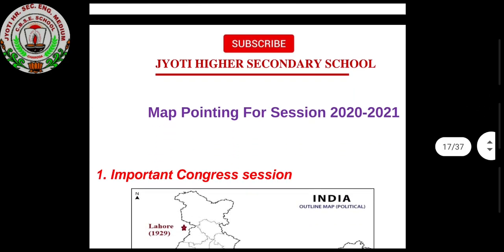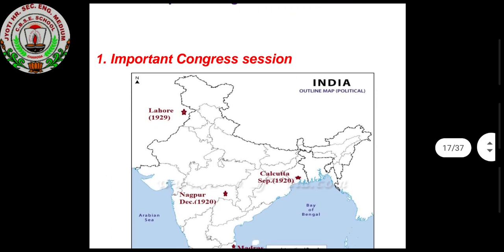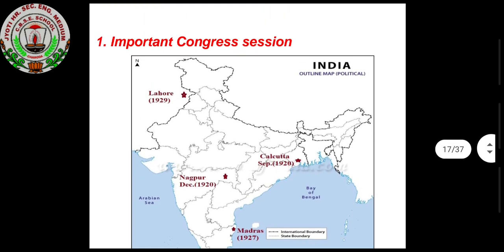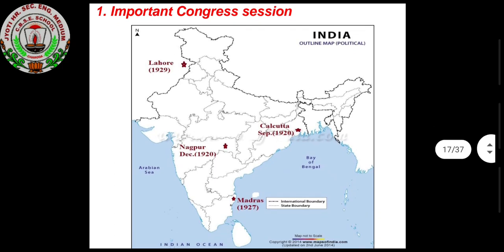Now here I am going to, this already I told you that this map pointing carries 6 marks question. It carries only 6 marks. The full book, that is from history, there will be 2 maps. I am repeating that for the question paper, either it is for the half yearly or the final examination, there will be 2 questions in the paper. One is the history. From history 1 question will come, and 1 question from the geography.